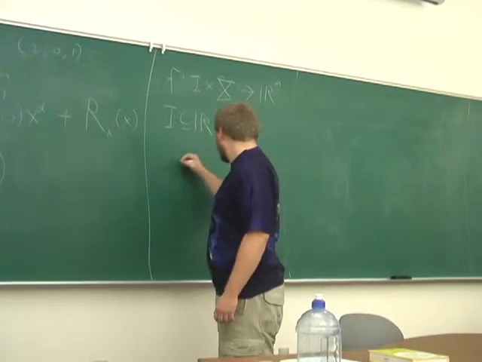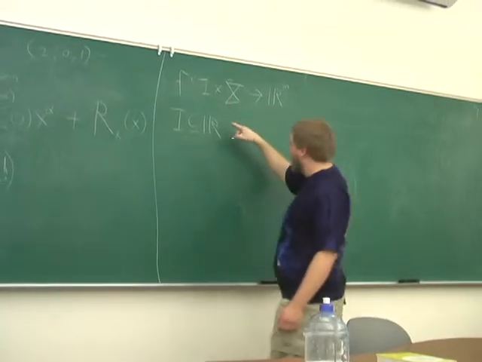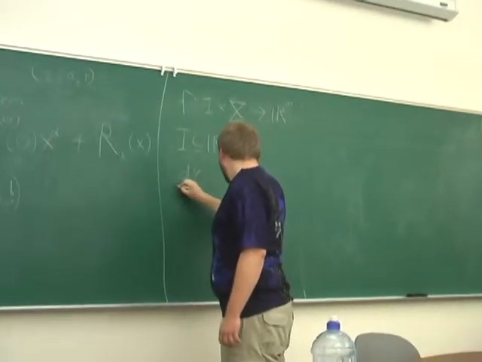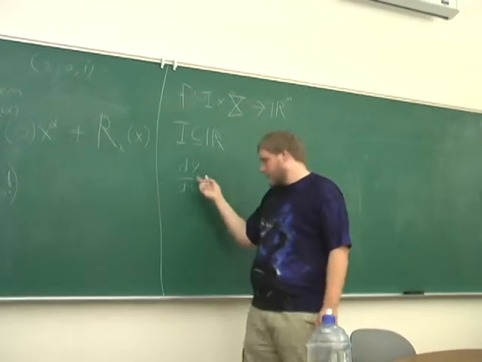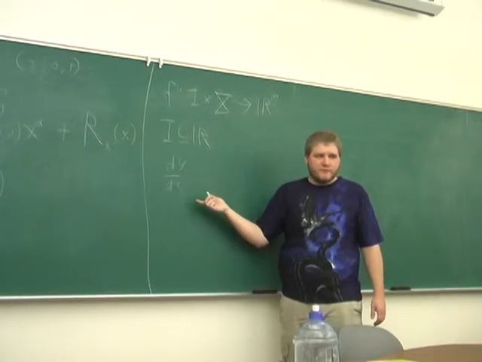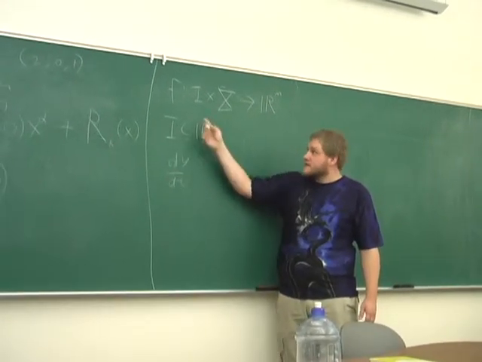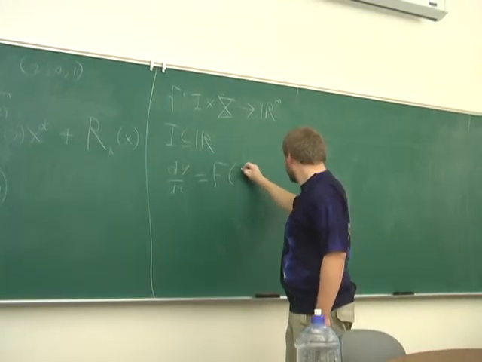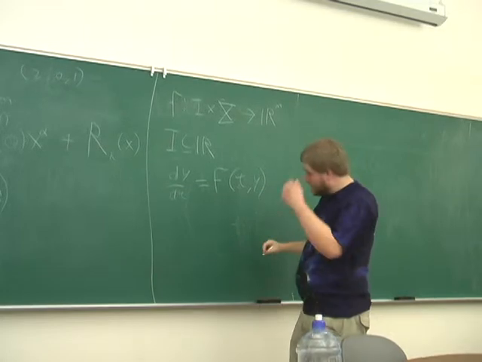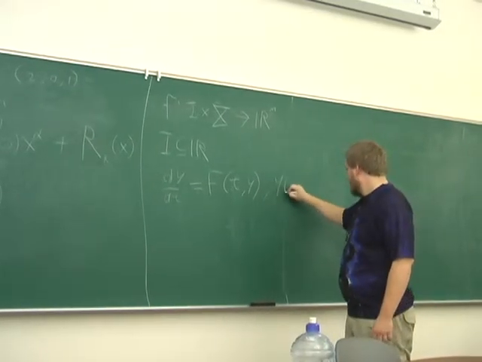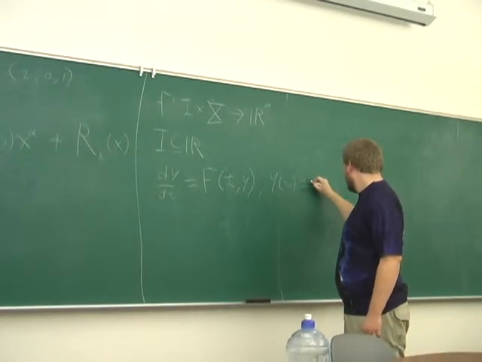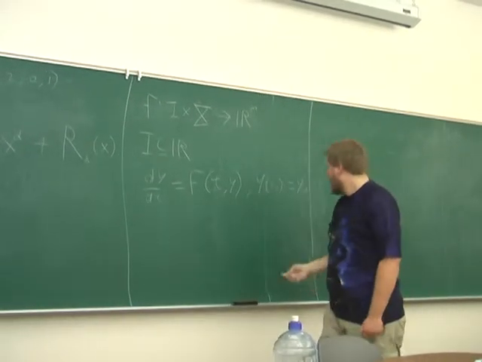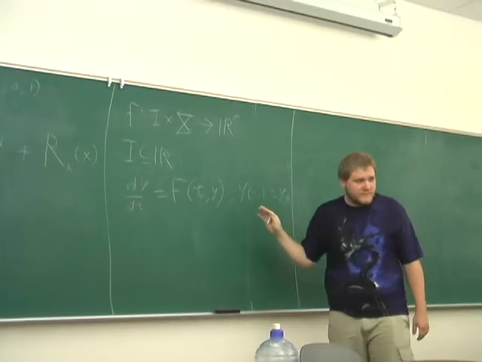The system we're talking about is y, an element of this vector space. And the equation we have is that dy/dt, through the linearity of vectors, is the time derivative of each component. y is a function of t in this interval, is equal to this, and we have an initial condition that y at some time t0 is equal to some initial value. So this is the system of equations that we're solving.